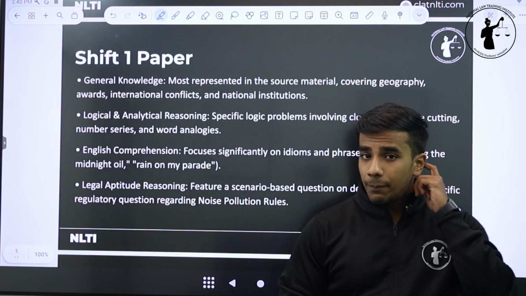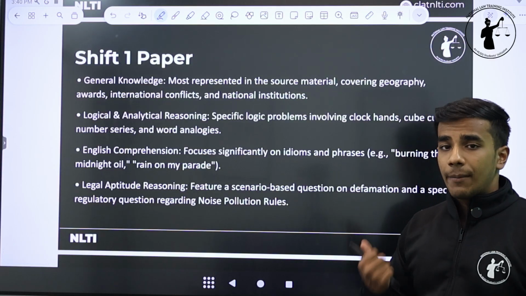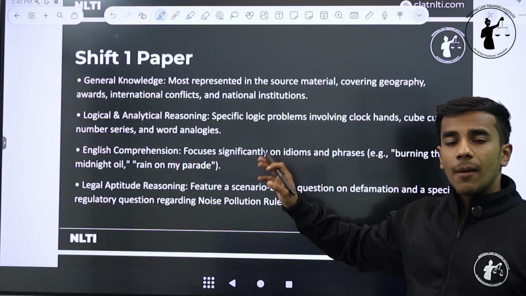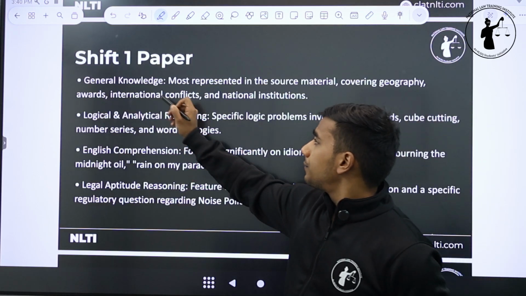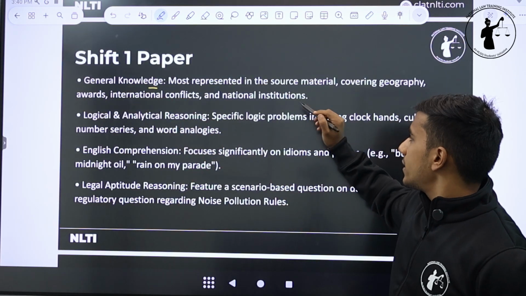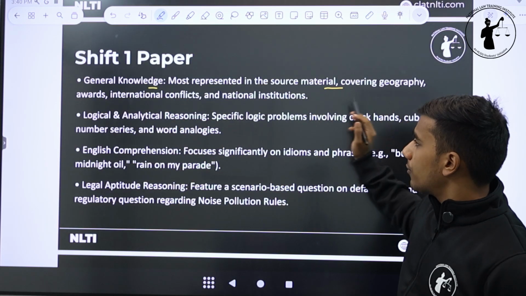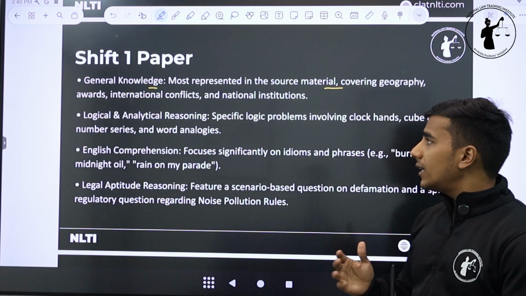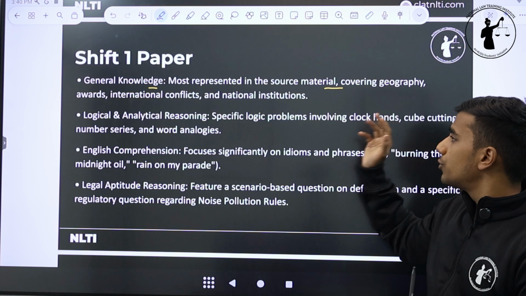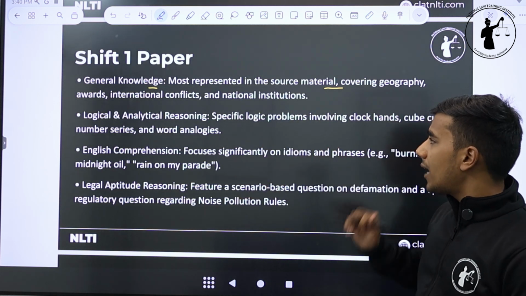Now we will discuss some previous year trends, that is, the MHCET 2025 paper. So the paper happened in 3 shifts, so we'll be discussing each of the 3 shifts separately. So shift 1, talking about general knowledge section, most represented in the source material covering geography, international conflicts and national institutions. So the questions primarily in the shift 1 paper came from geography, international conflicts and national institutions.